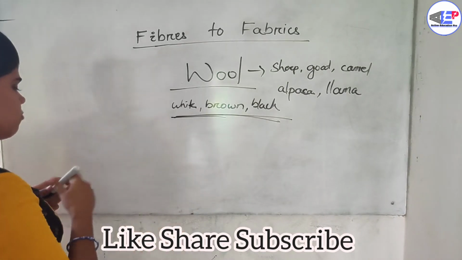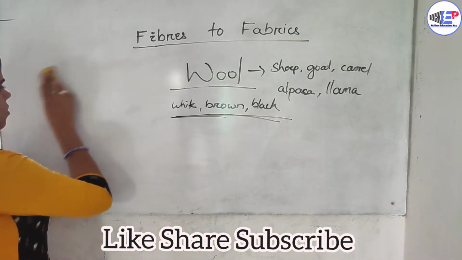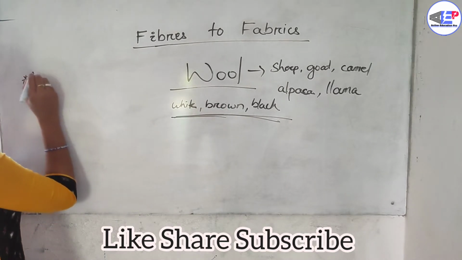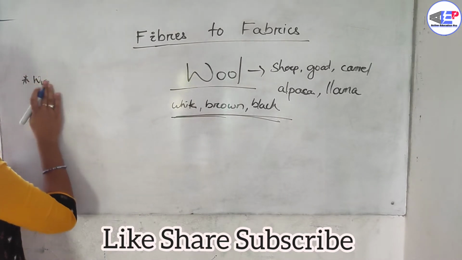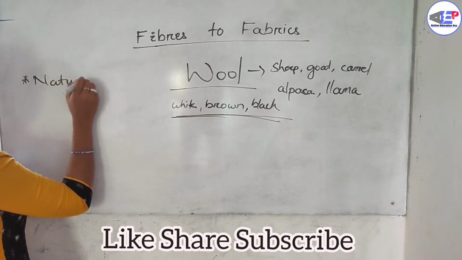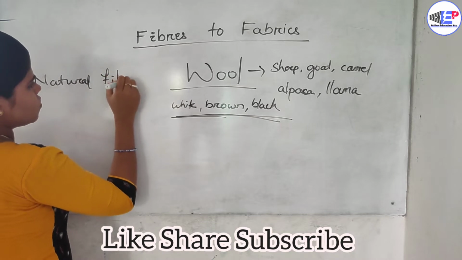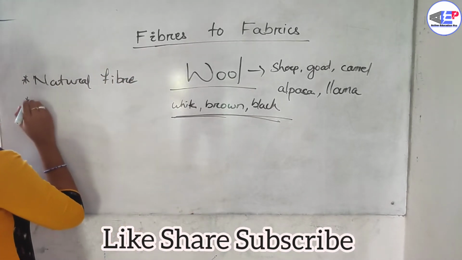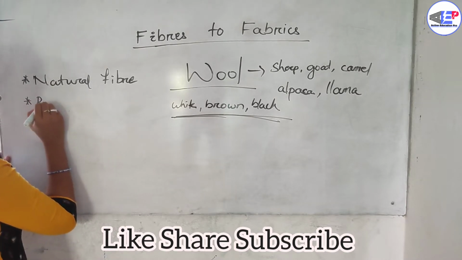Then next come its features. The first one is that wool is a natural fiber. Wool comes from animals, that's why wool is a natural fiber. The next point is wool is a protein fiber.